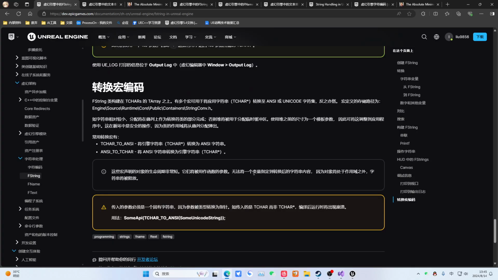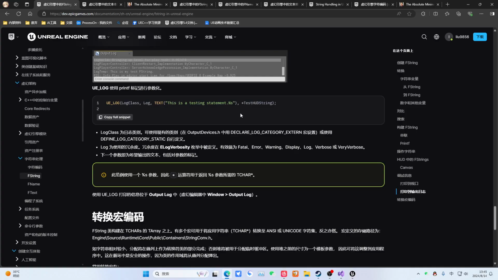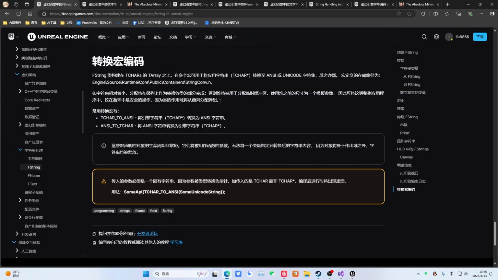Okay, as for our FString, we'll stop here. We've roughly gone through it. Actually, it's very simple. Let's go through all the documents first, then we'll guide everyone through the operation together. Okay,